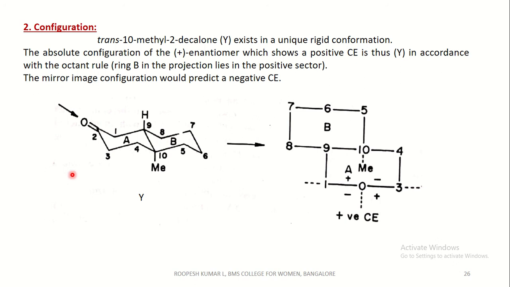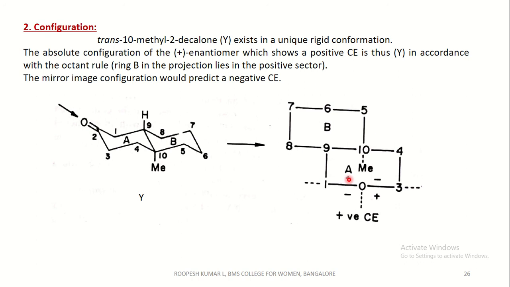The absolute configuration of the plus enantiomer, which shows a positive Cotton effect, is thus Y in accordance with the octant rule. That is, if you view through this carbonyl group, the methyl group falls at the positive quadrant, hence it shows a positive Cotton effect.